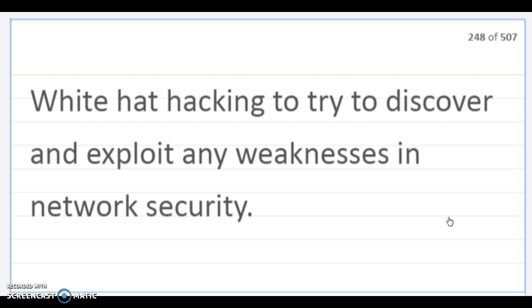A white hat hacker is a good hacker. They're actually paid by organizations to look at their own stuff, whereas a black hat is usually more malicious. It's someone the company hasn't told to do things. And then I'll go into different kinds of testing, like white box testing, gray box testing, black box testing. We'll see that later on.